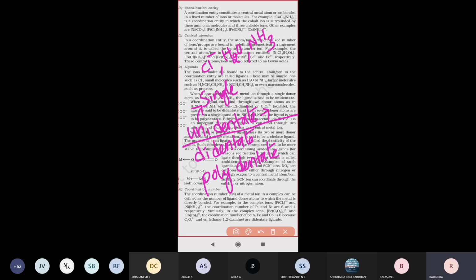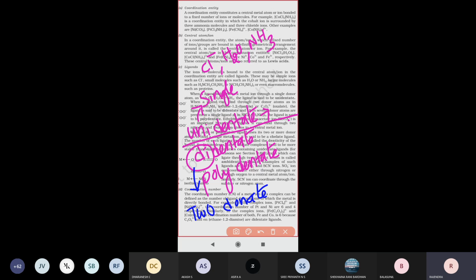Next one, see the didentate. Didentate is nothing but two donating groups attached to the central metal atom, and those are called didentate. So remember the two words: uni, di. Uni stands for single. Di stands for two. Two donating groups attaching is called didentate. Two donor groups are present there. Two donating groups present is called a didentate group.